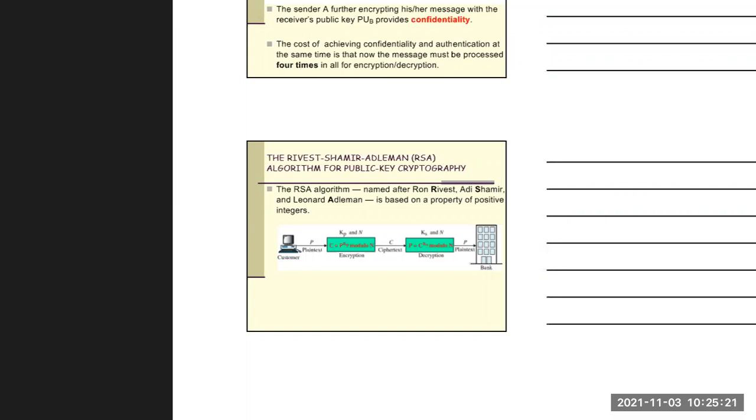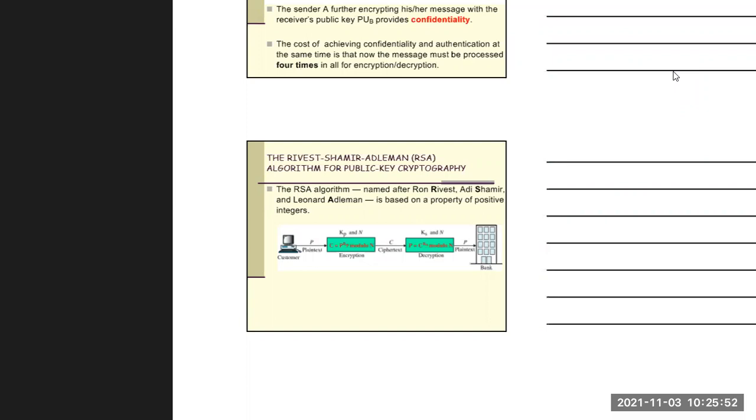Now, RSA stands for the names of three scientists who invented this algorithm. What is the full form of RSA? Ron Rivest, Adi Shamir, Leonard Adleman. I have only written Rivest, Shamir, Adleman, but the total names are Ron Rivest, Adi Shamir, Leonard Adleman. These three scientists made this RSA algorithm, and it follows the public key cryptographic approach.